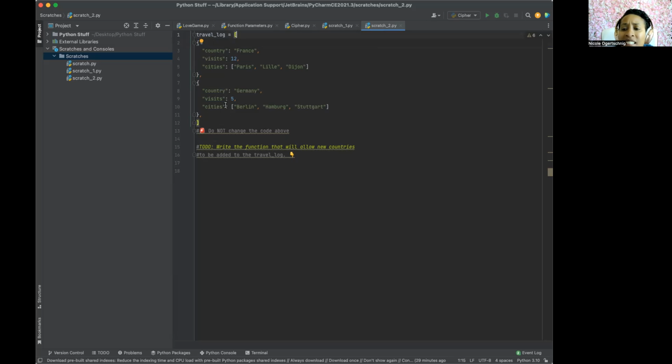All right, so this is, I think, the last part we did. It's country. This is a travel log of where we visited. I have not visited these places yet, but hopefully soon. So country, France. We did 12 visits and we've been to the cities of Paris, Lille, I think it's Lille, and Dijon, not the mustard. Anyways, go back to last video. There was a whole joke about that. Next one is country Germany, pronounced in German, Deutschland. Visits 5, and the cities of Berlin, Hamburg, and Stuttgart. That is the German pronunciation, or in English, Berlin, Hamburger, and Stuttgart.